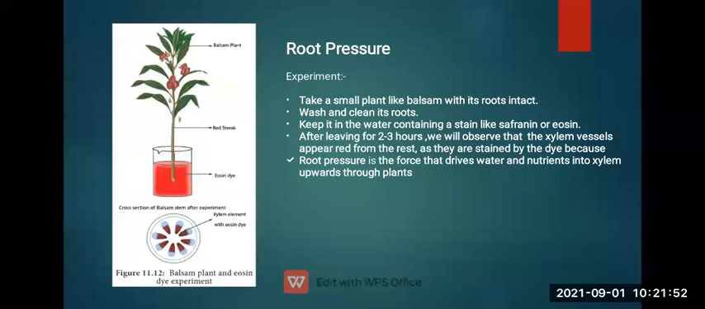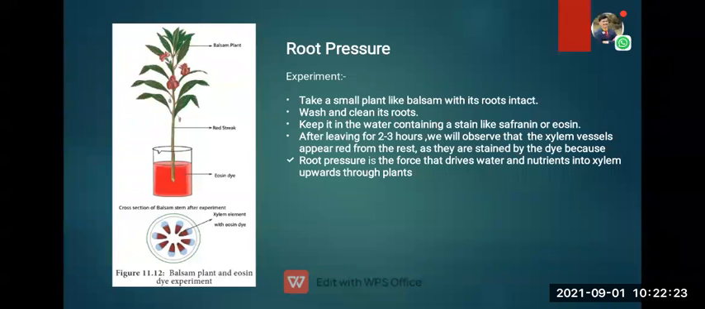Now let us take one experiment. How do we experiment to see something like root pressure? Take a small plant like balsam with its root intact. Wash and clean its roots, and keep it in water containing a stain like safranin or eosin. We need indicators like safranin or eosin, and we put that inside the water.